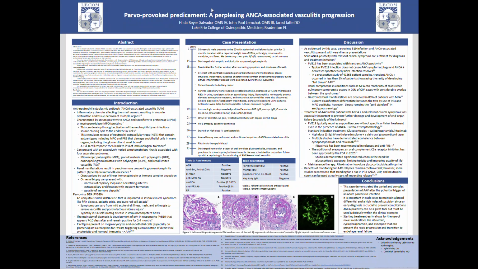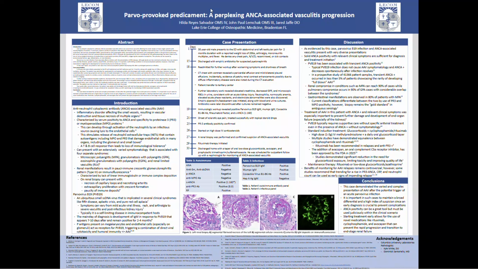This case showcased the diverse presentations that both parvovirus and ANCA-associated vasculitis can present with. Although parvovirus has been implicated in transient ANCA positivity, it typically does not cause vasculitis symptoms. It has been implicated in development of renal compromise and autoimmunity.